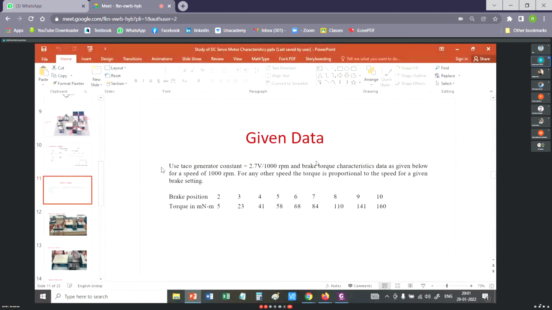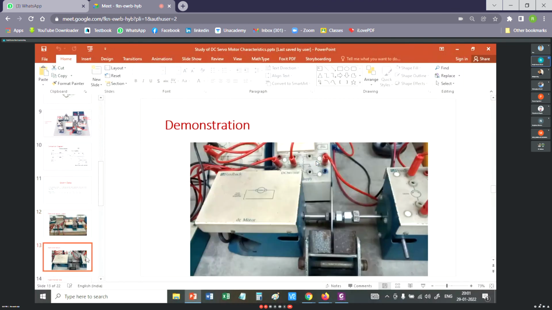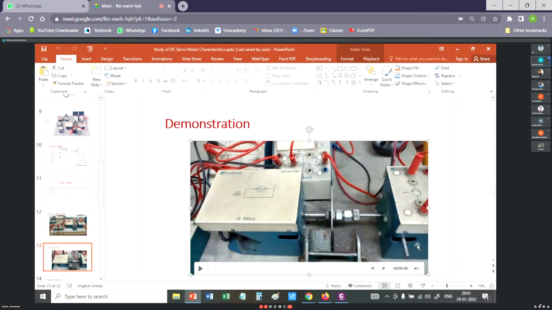Any other question? Sir, how is the brake position changed when we perform the test? Brake positions are changed manually.